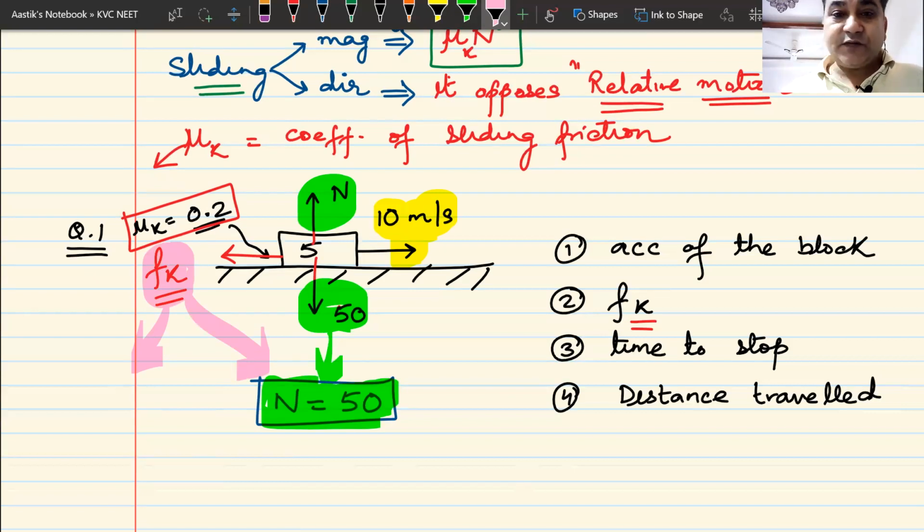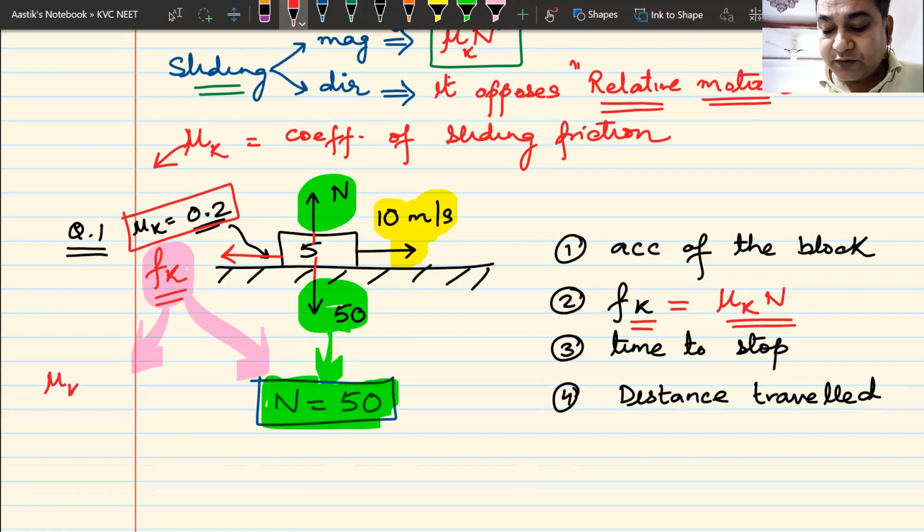That is why, in all the questions that we have done before, I have always calculated the value of normal reaction. Now, what is the value of this frictional force? You must know the value of frictional force is mu k multiplied by the normal reaction.